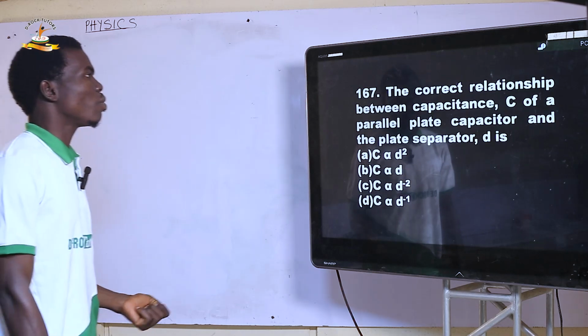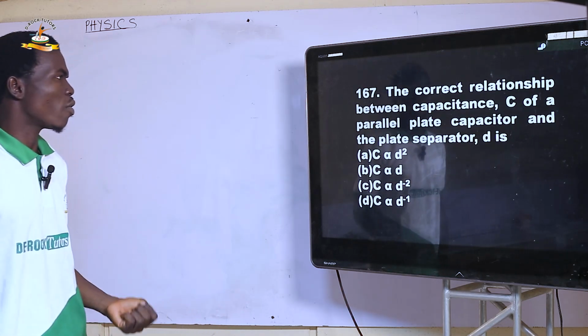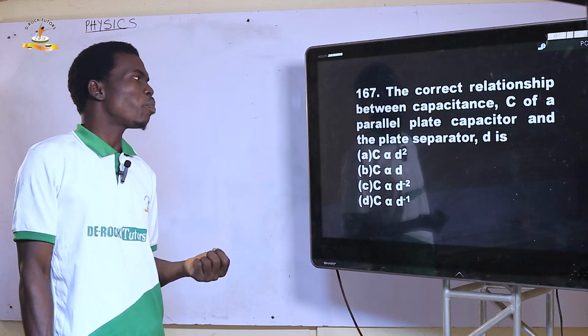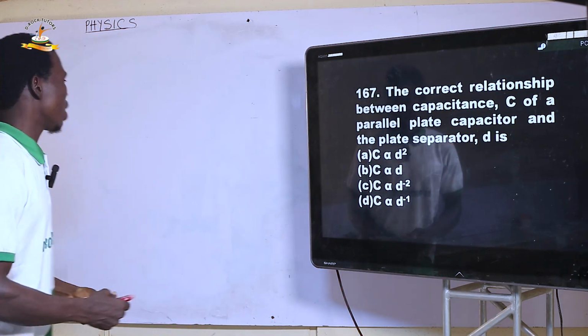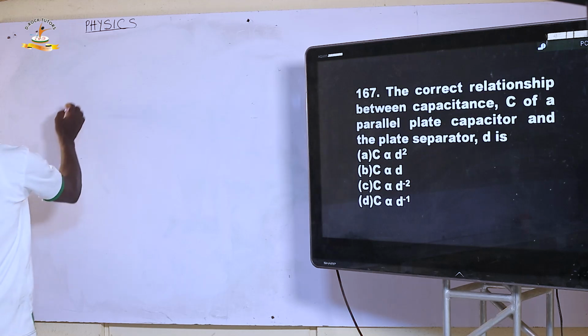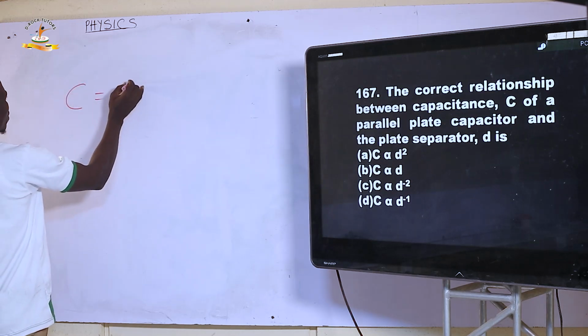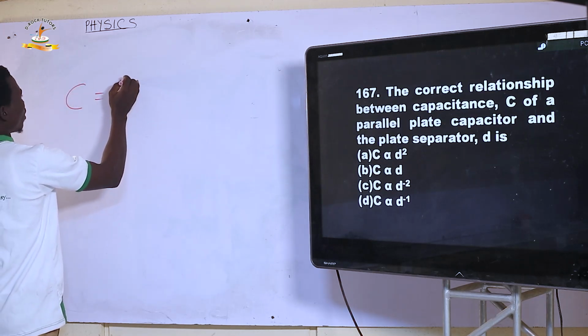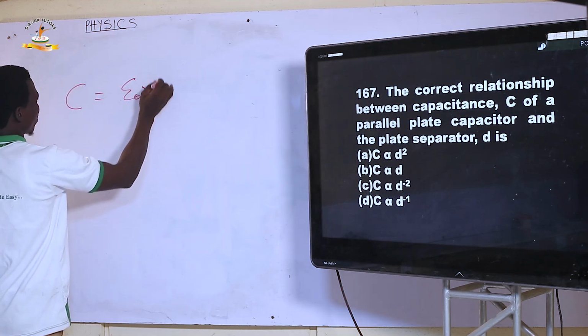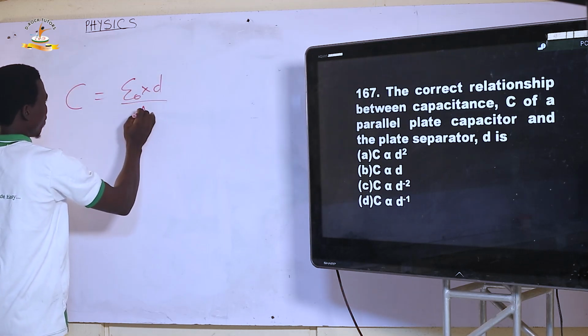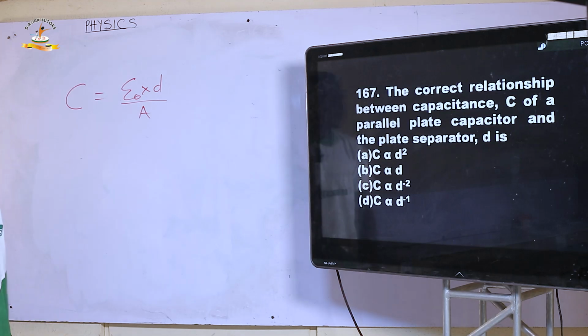167. The correct relationship between capacitance C of a parallel plate capacitor and the plate separation d is what? Capacitance is literally your dielectric material multiplied by the area all over the distance. This is the general formula.